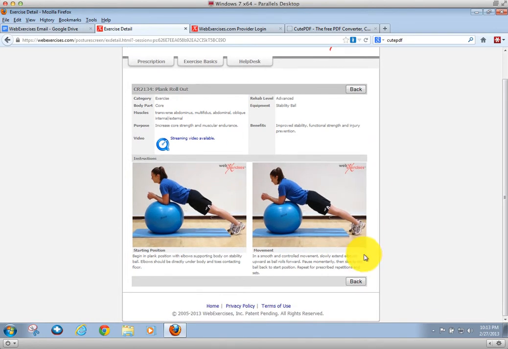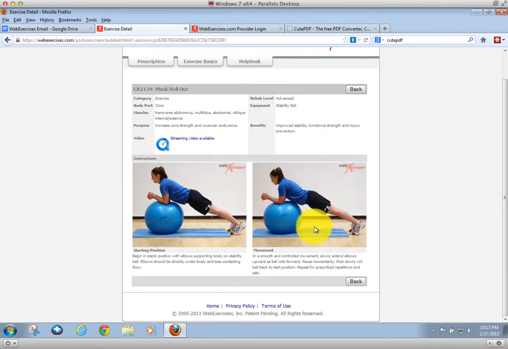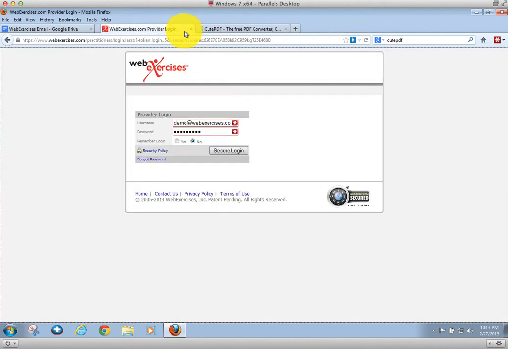You'll notice that you don't have direct print from this screen. You can print the whole page if you want, but you don't have the nice page layout. So in the professional version, you have not only the 150 or so exercises in Posture Screen Mobile, but you have thousands of exercises.